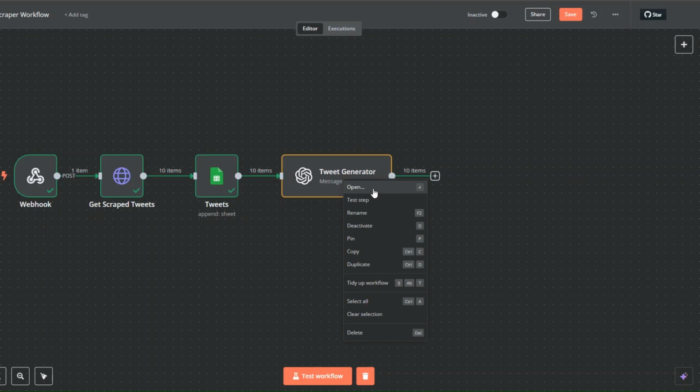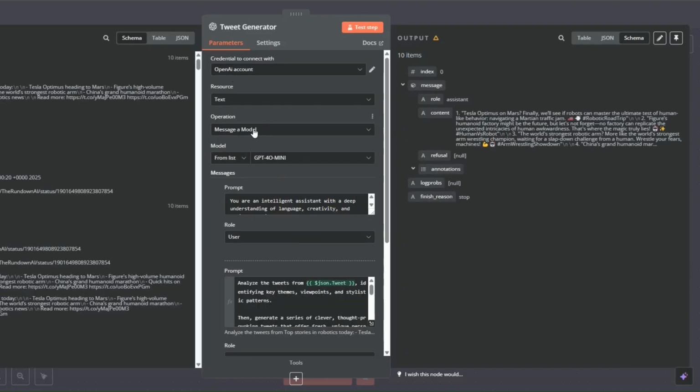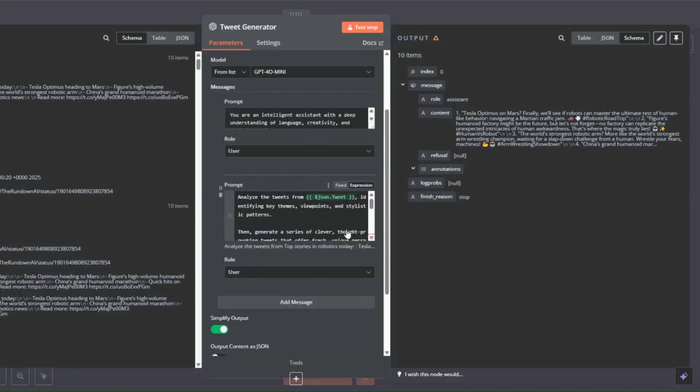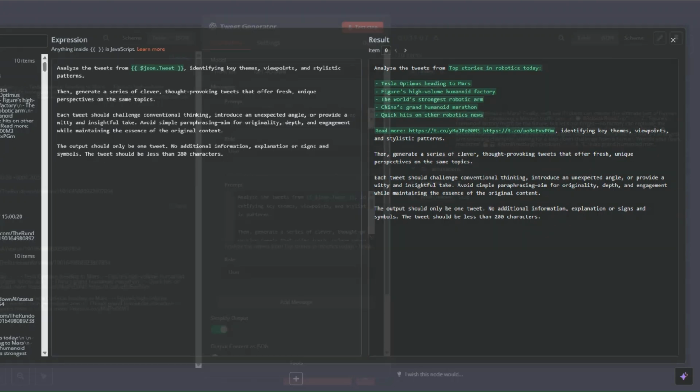If you're not so pleased with the output, here, you can tweak the prompt, make sure that it's aligned with what you're looking for. You can add: the output should only be the tweet. It should only be one tweet. No additional information, explanation, or signs and symbols. The tweet should be less than 280 characters.